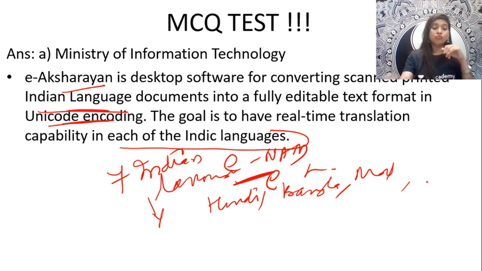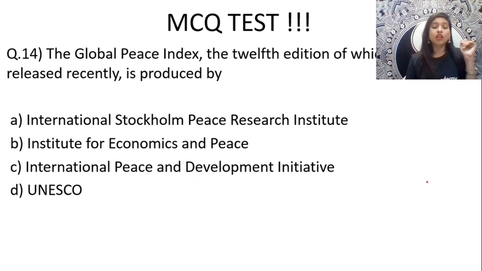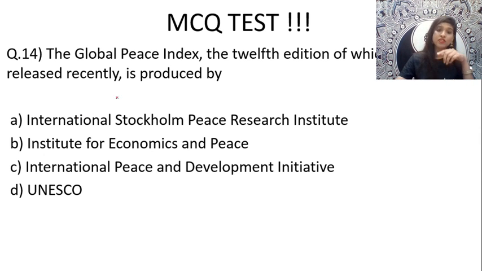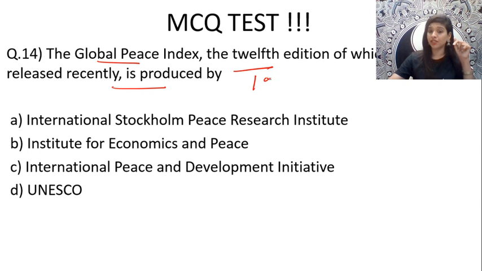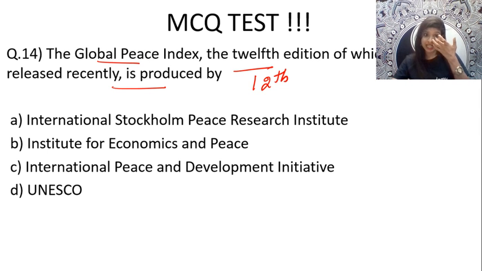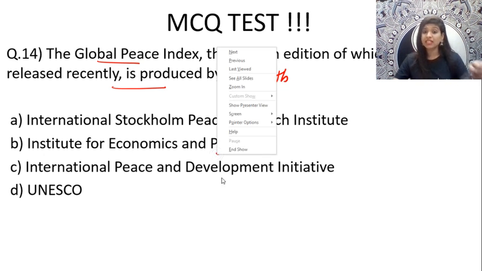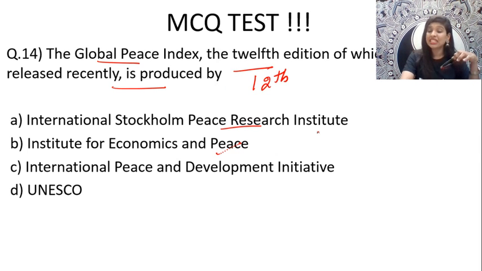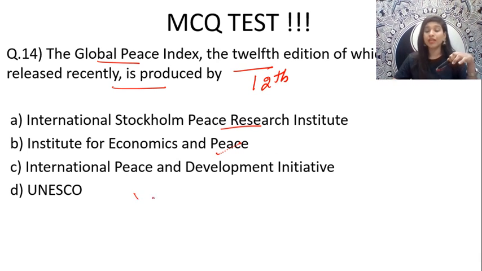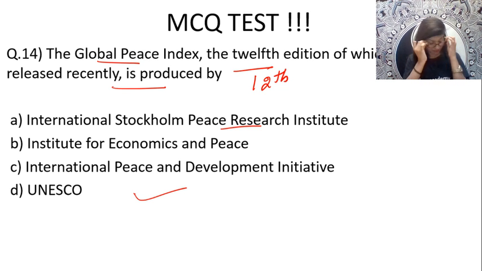Okay. Now, moving on to the next question: the Global Peace Index, the 12th edition of which was recently released, is produced by which of the following organizations? Look at the keyword. It is Global Peace Index. And the question is the 12th edition, which was recently released. Option A is the International Stockholm Peace Research Institute. The second one is the Institute for Economics and Peace. The third one is the International Peace and Development Initiative. And the fourth one is UNESCO. So think and give me the right answers.